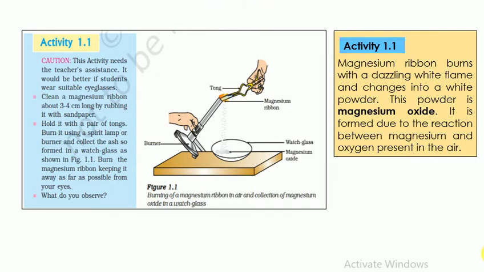This activity is given in the textbook, Activity 1.1: burning of magnesium ribbon in air and collection of magnesium oxide in a watch glass. A magnesium ribbon about 3 to 4 centimeter long is rubbed with sandpaper first, then held with a pair of tongs and burned with the help of a spirit lamp or burner. When we burn the magnesium ribbon, we can see ashes, and this ash is collected in a watch glass. The magnesium ribbon burns with a dazzling white flame and changes into a white powder. This white powder in the watch glass is magnesium oxide. It is formed due to the reaction between magnesium and oxygen present in the air.